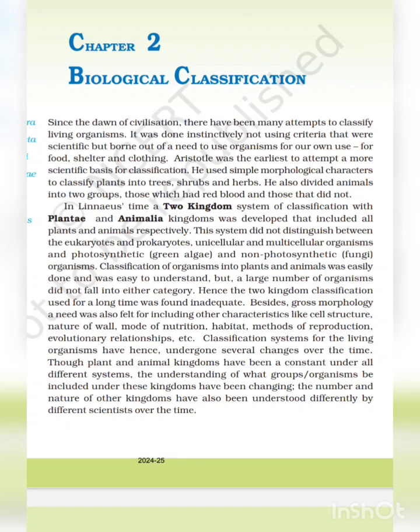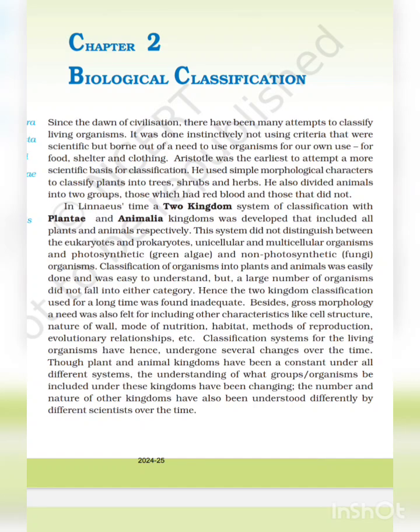Besides gross morphology, a need was also felt for including other characteristics like cell structure, nature of wall, mode of nutrition, habitat, mode of reproduction, evolutionary relationship, etc.